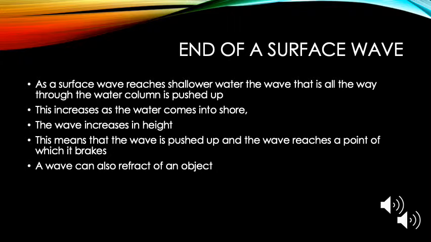The end of a surface wave. As a surface wave reaches shallow water, the wave that is oscillating all the way down through the water column is forced upwards. This increases as the water comes into shore. As the wave height increases, it pushes up out of the water, until the wave reaches a point at which it breaks. Waves can also refract off objects and be reflected from coves.